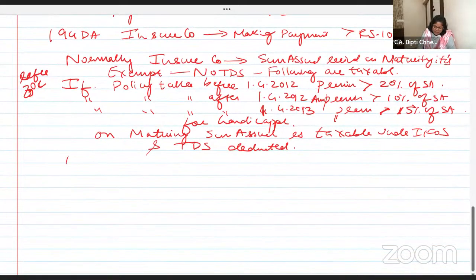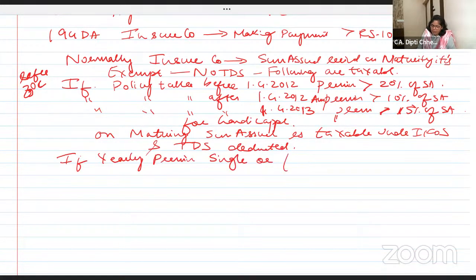अब हियर if yearly premium, single or for all policy, yearly premium single or for all policy exceeds 2,50,000, this limit next year, मतलब फाइनेंशियल ईयर 23-24 के लिए ये लिमिट 5 लाख हो जाएगा. आपके एग्जाम के लिए अभी 2,50,000.